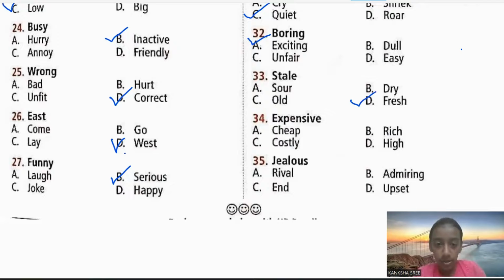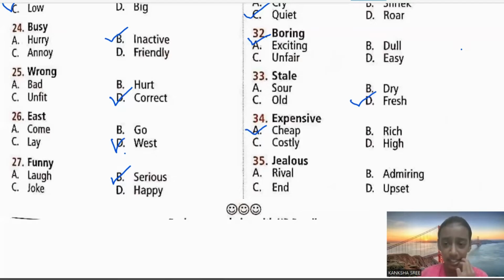34th one. What is the opposite of expensive, children? Expensive's opposite is cheap. Let's check the other options in this question too. Is it rich? Yes. Expensive means rich. Both are synonyms. Is it costly? Yes. Expensive or costly makes the same sense. Is it high? Yes. When we check it with the price, it's high. So then what's the option? A, that is cheap.